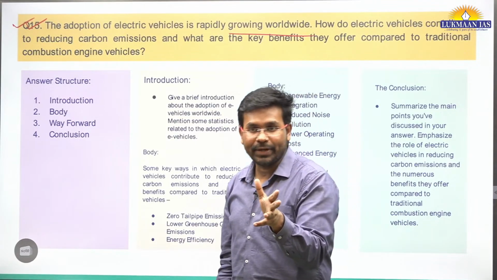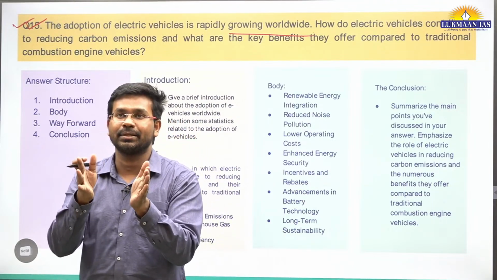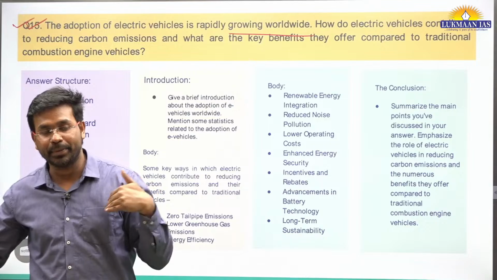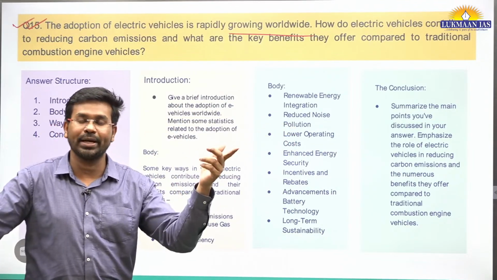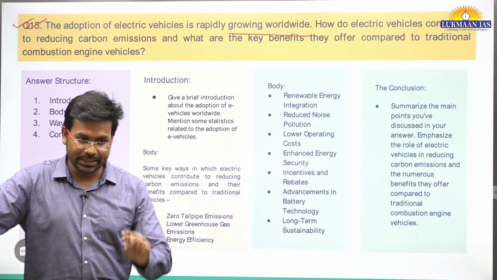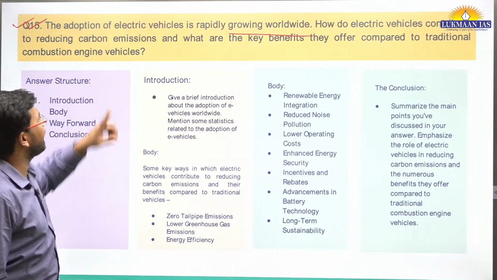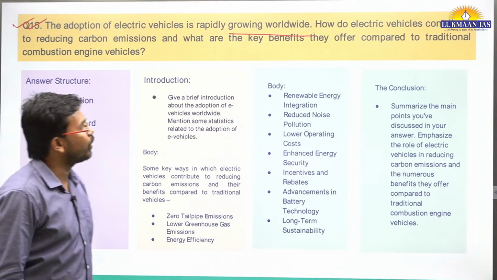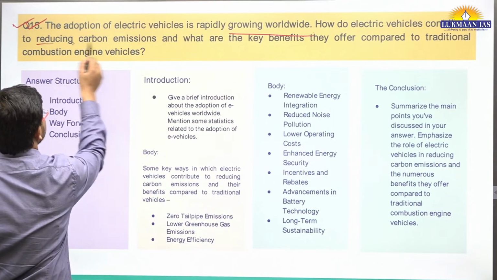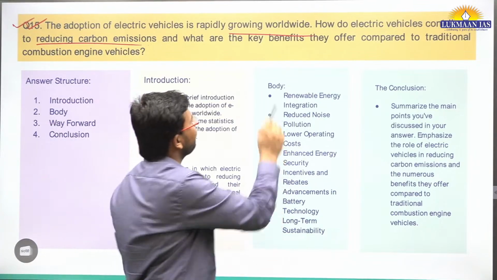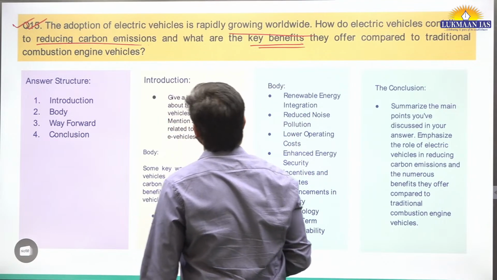What do we mean by electric vehicles? Electric vehicles are those vehicles that run on batteries, basically. This can be a personal vehicle, or the e-rickshaw that we use outside in the ORN area. They are also electric vehicles because they run on batteries. So it says the adoption of electric vehicles is rapidly growing worldwide. How do electric vehicles contribute to reducing carbon emissions? And what are the key benefits they offer compared to the traditional combustion engine? Okay.